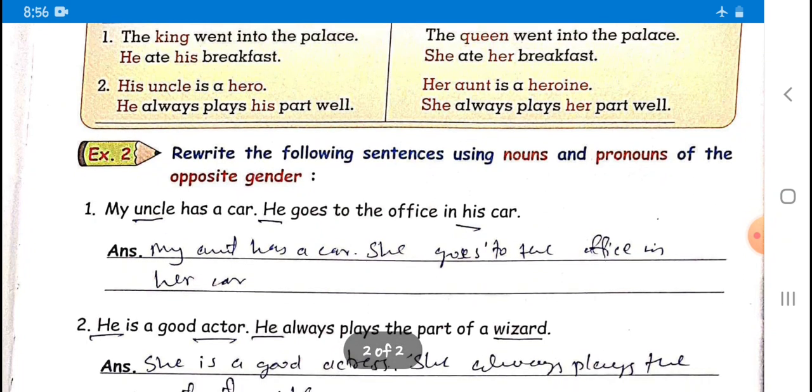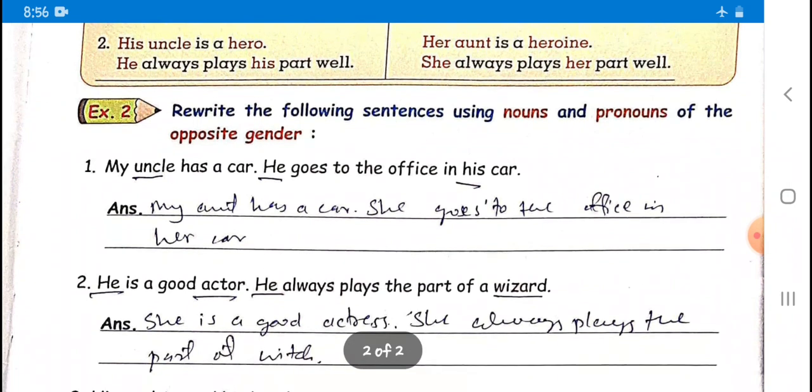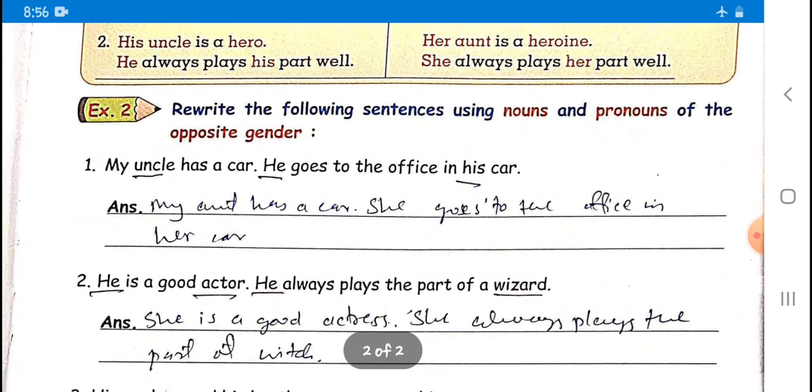Second, his uncle is a hero. His uncle is a hero. So her aunt is a heroine. His is a pronoun and her is also a pronoun. He always plays his part well. He is masculine, that is why he always plays his part well. She is feminine, that is why she always plays her part well.